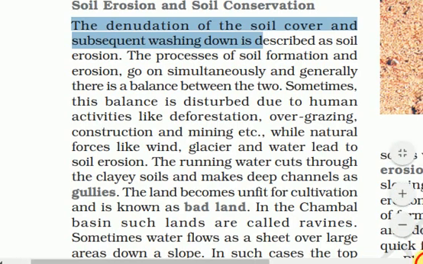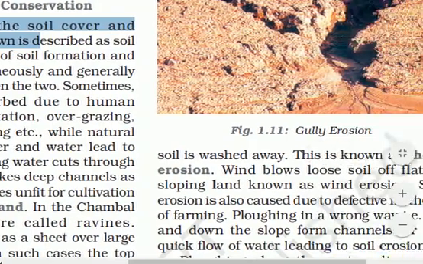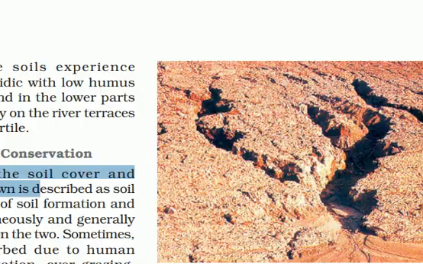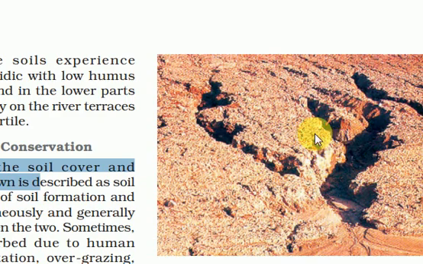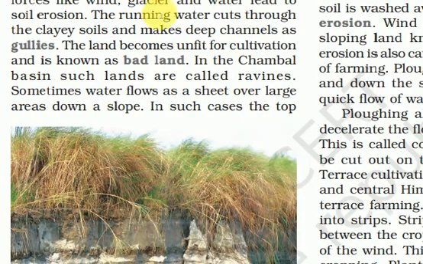Students, you can see during rainfall this kind of picture can be seen everywhere where loose soil is present. Water flows from this side and narrow channels are made by the water, and through these narrow channels the soil is washed away to the lower part. So these gullies make the land unfit for cultivation.